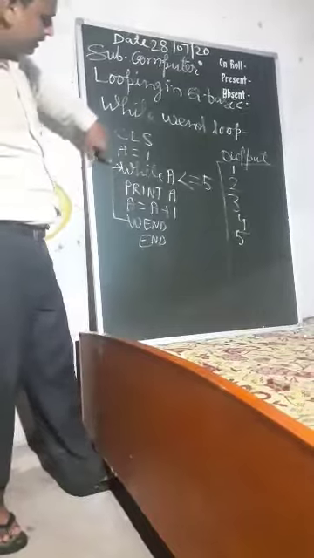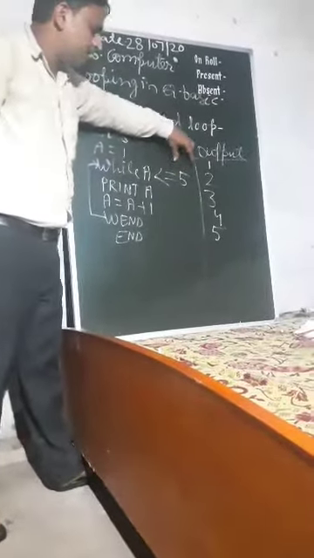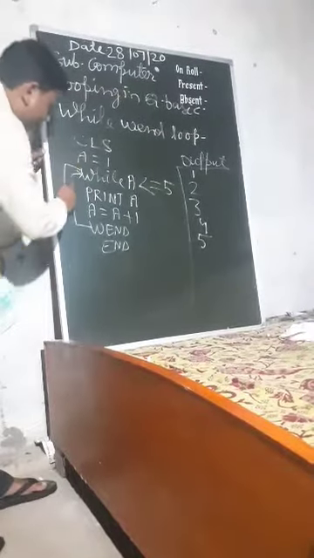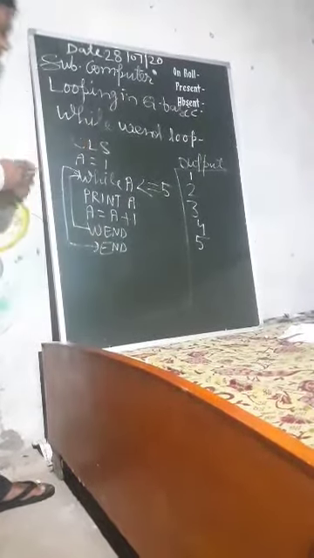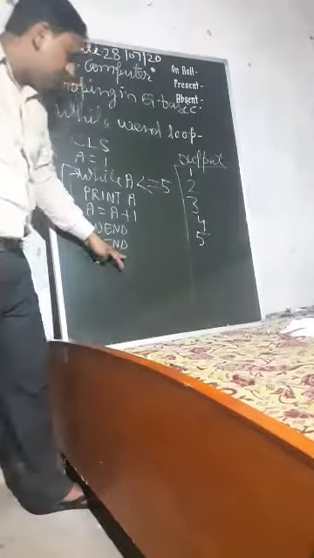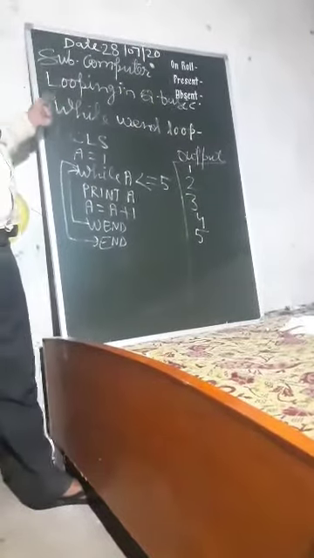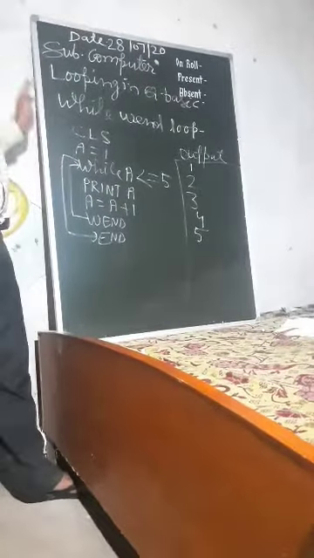When WEND sends control back, 6 is less than or equal to 5? The condition becomes false. When the condition is false, control goes outside the loop. Here END is written, then your program will be finished. So this is an example of the while wend loop.